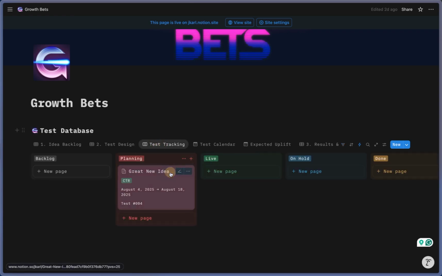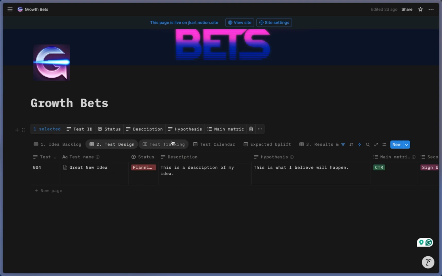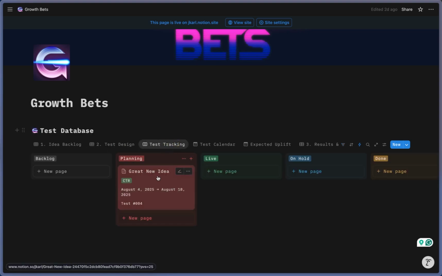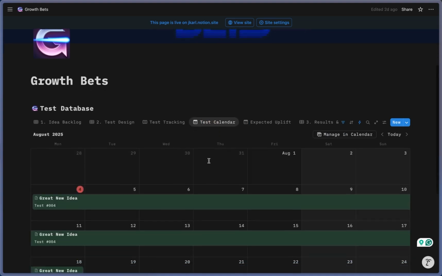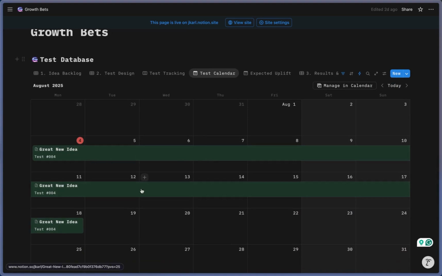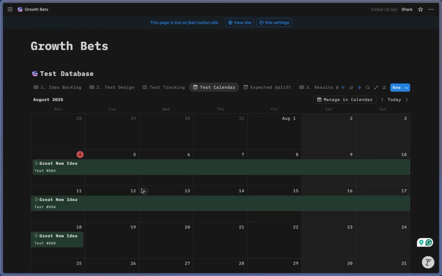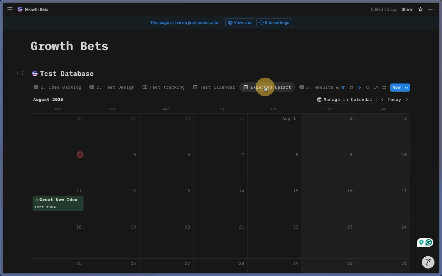We move it back to the planning phase, and we see it populates again back into this test design view. But what's interesting is one of the fields we filled out was the timeline. When we go to this test calendar view, we will see our experiment listed on a calendar. Also, we entered an expected uplift field, a number of days, and that also gets added to this new view.